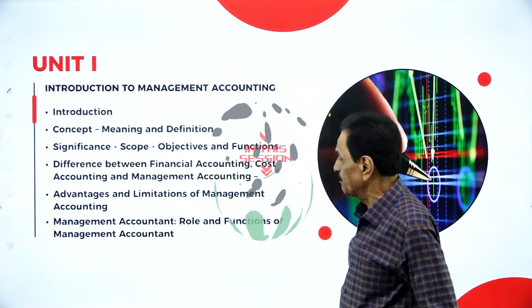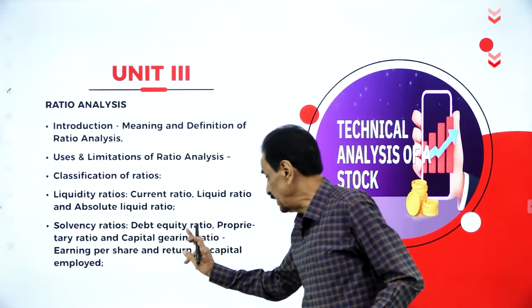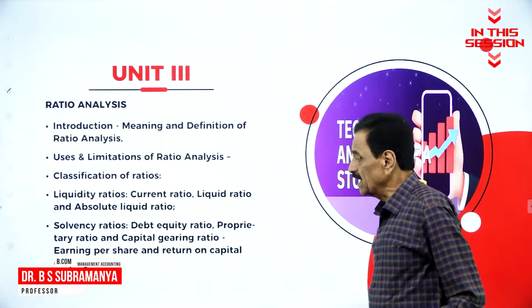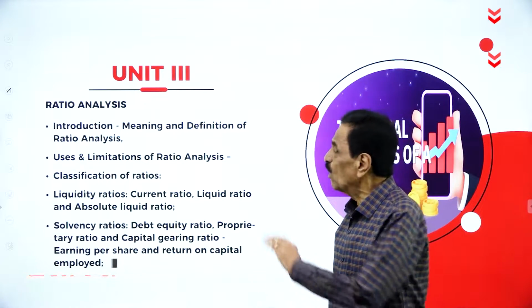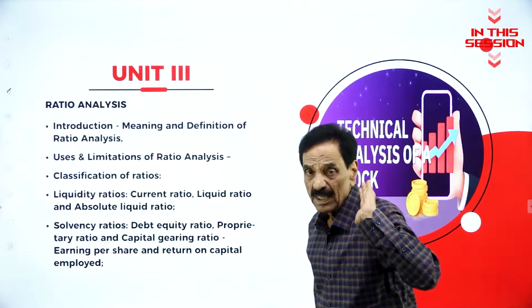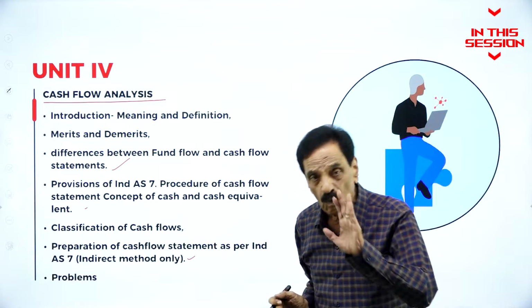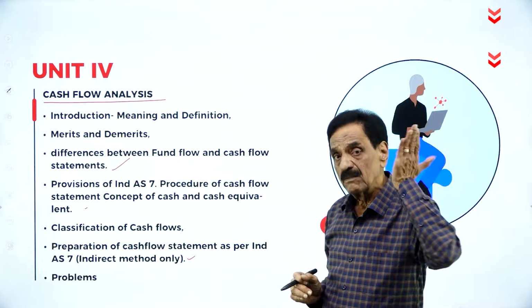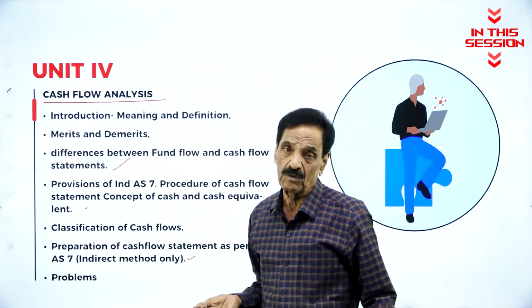Advantage and limitation of management accounting, important. Major question they ask: debt equity ratio, proprietary ratio, and capital gearing ratio, earning per share, and return on capital employed. All the ratios we are going to deal with individually. Cash flow statement, only indirect method. What do you mean by cash flow? How the cash flow has been bifurcated from the fund flow, and the difference between cash flow and fund flow, is going to be explained.